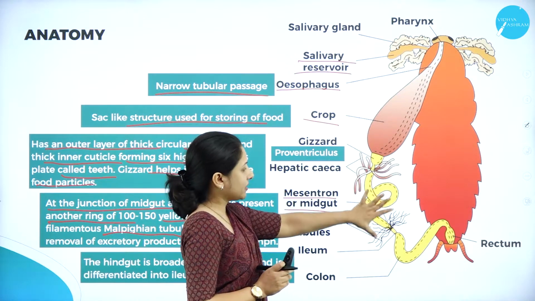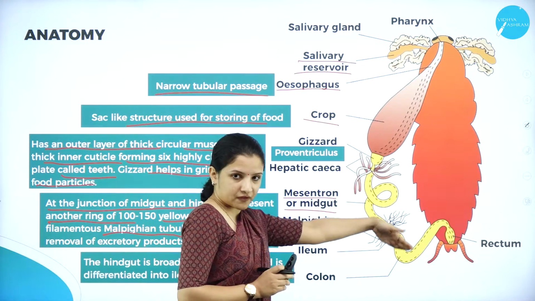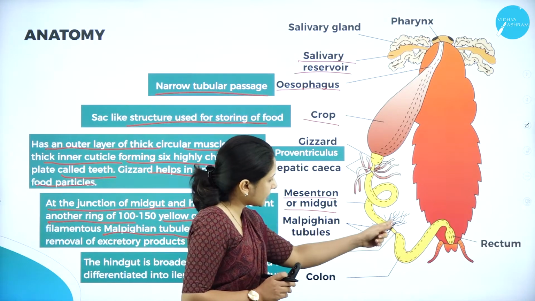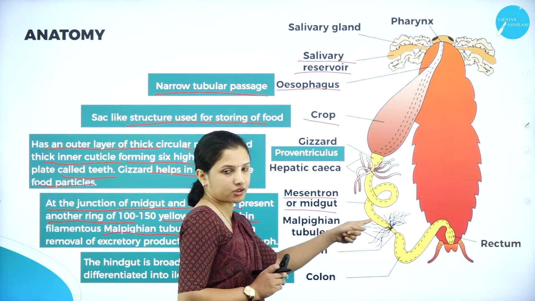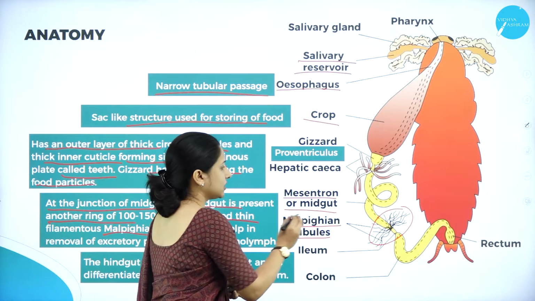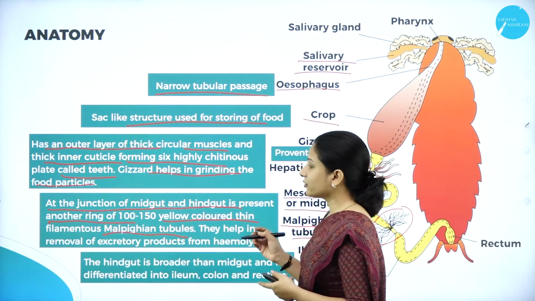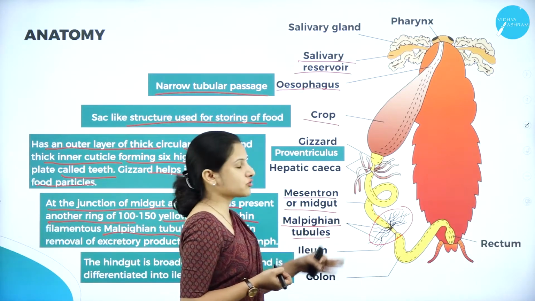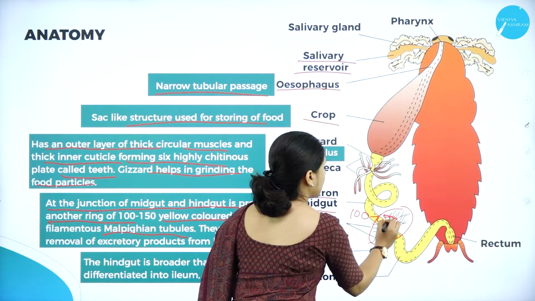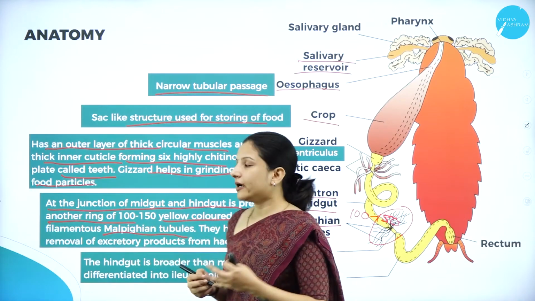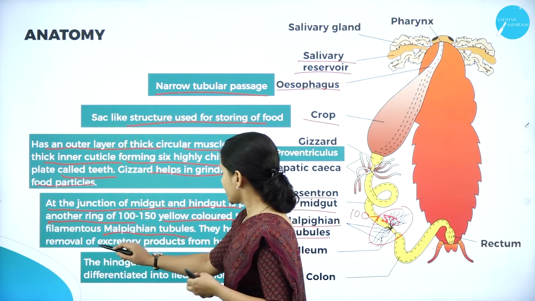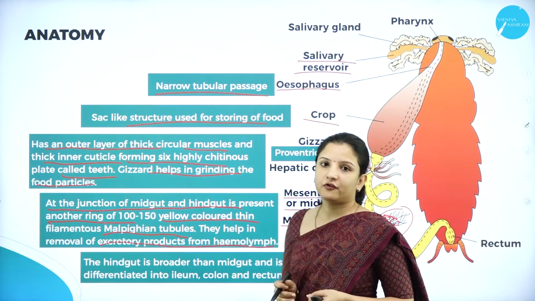So we have the midgut present at the middle, and right after the midgut is present the hindgut. Between the midgut and the hindgut, you can see tubular-like structures here, right? These tubular-like structures are called the Malpighian tubules. They are yellow in color, and usually around 100 to 150 Malpighian tubules are present. The main function of the Malpighian tubules is to remove the excretory waste or excretory products from the hemolymph of the cockroach.